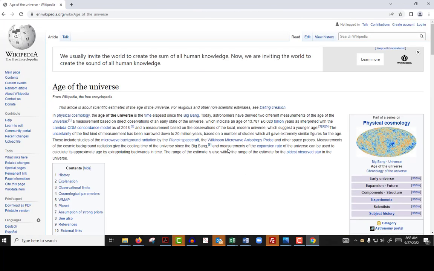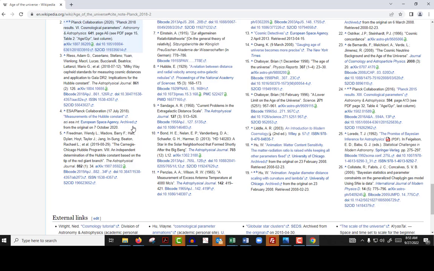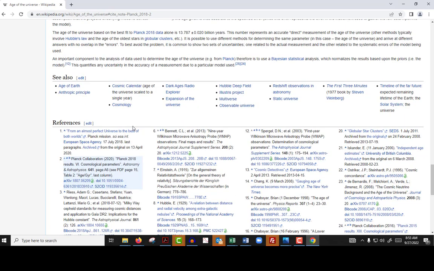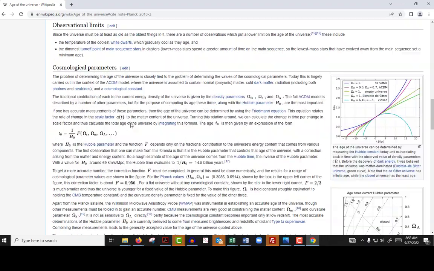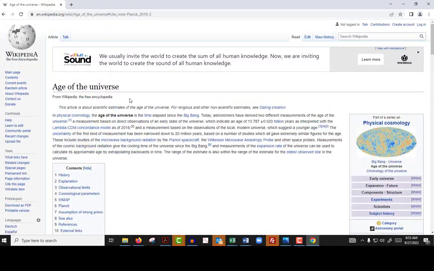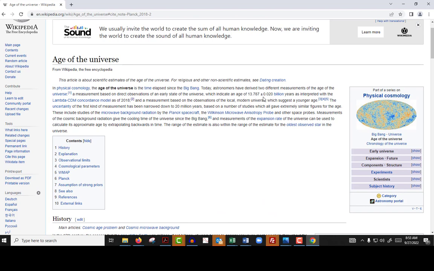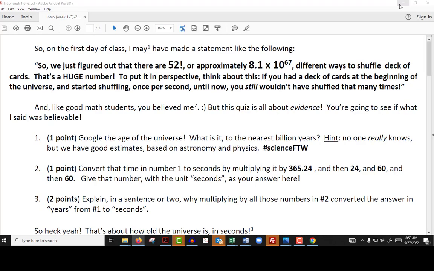Let's see what Wikipedia says, which probably points to the same link. Let me just see. In 2018, Planck collaboration. That's a publication in Astronomy and Astrophysics. I'm tempted to believe that. And they're saying the same thing. 13.787 plus or minus 0.02. So yeah, let's call it 14 billion years. That's what it seems to be. The first couple hits are in peer-reviewed sources.